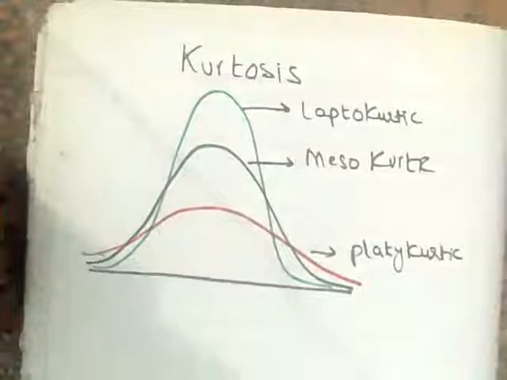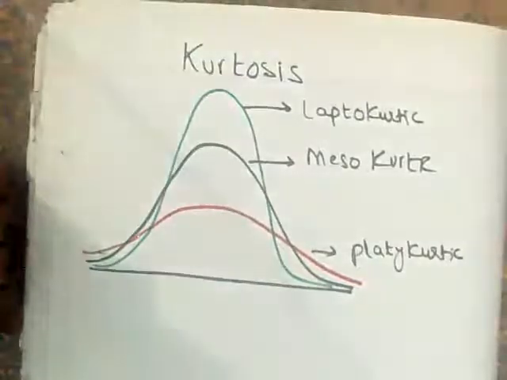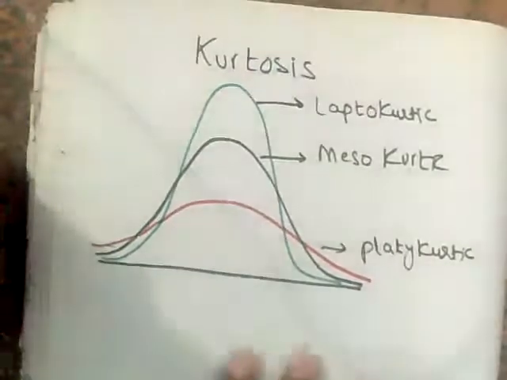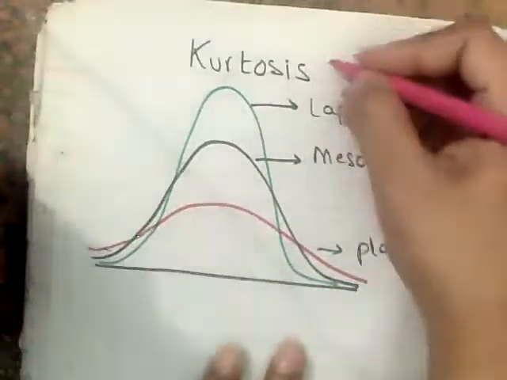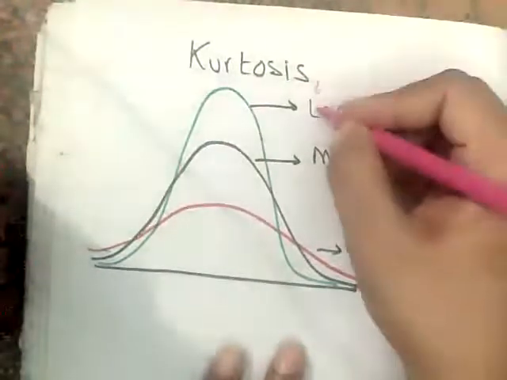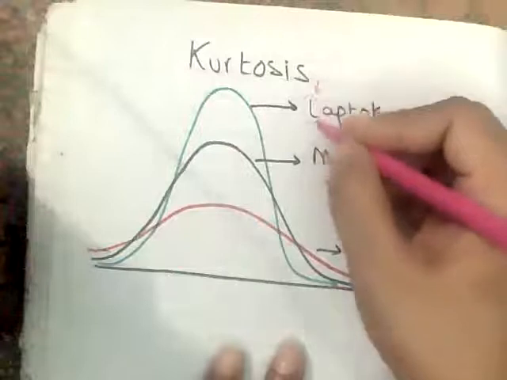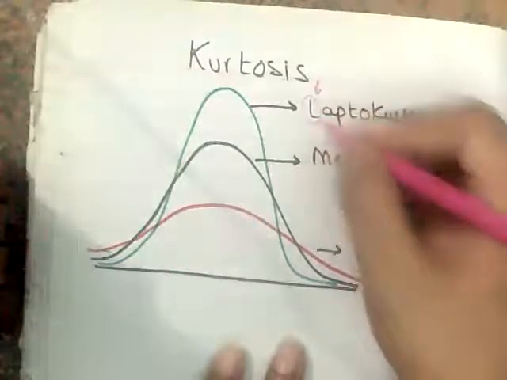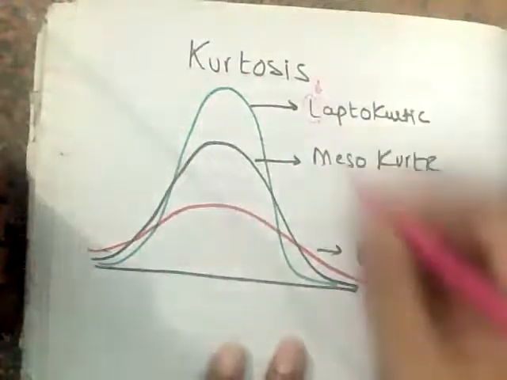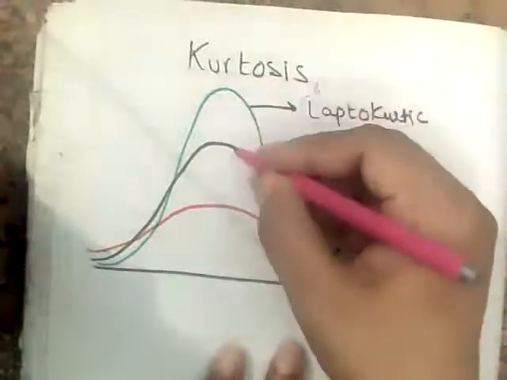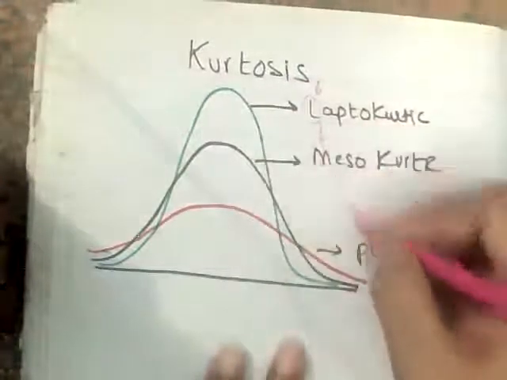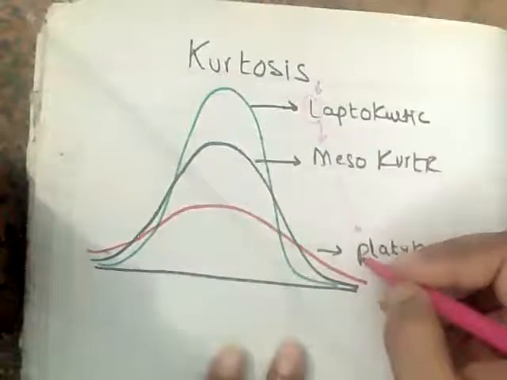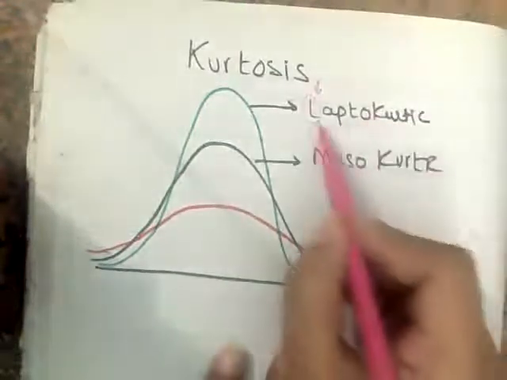Okay, very different names. You might be hearing them for the first time, but it's very easy to memorize them. See, always remember the alphabetical order. In alphabetical order, L comes first, then M, then P. So L comes first, it's on the top, then the bottom one is M, and then P comes. Okay, so in that order. Now see this thing.